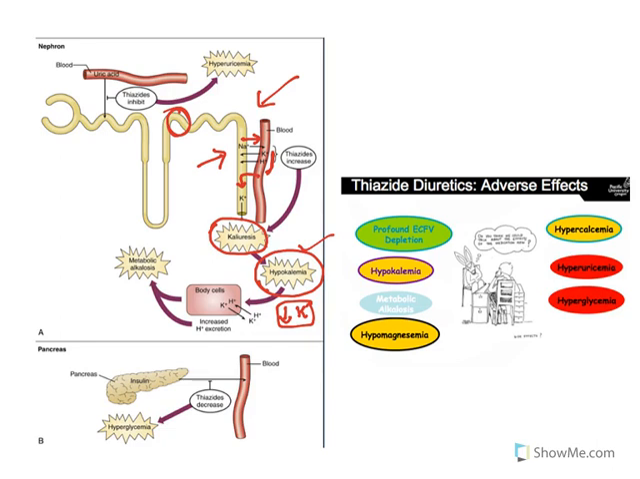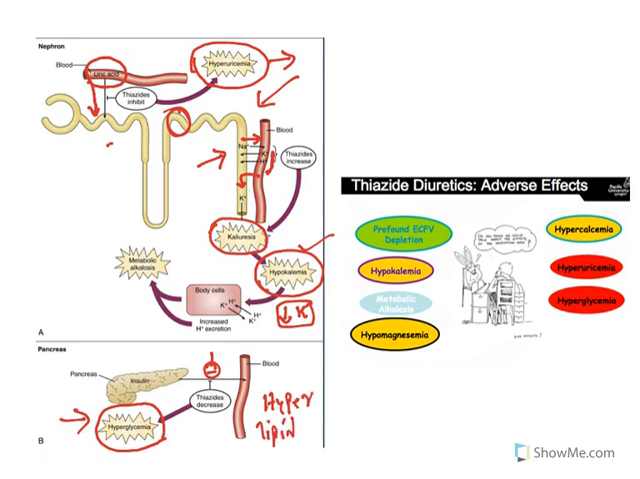Now, the other one is that thiazides will inhibit uric acid elimination. Normally, uric acid from the blood goes to the nephron, but that is inhibited by thiazides, and that results in increased uric acid in the blood, a condition known as hyperuricemia. Not only that, thiazide diuretics will inhibit the release of insulin. When insulin secretion is reduced, glucose levels in the body increase, and that causes hyperglycemia. When glucose level is increased, it also causes hyperlipidemia. So all these are adverse effects of thiazide diuretics.